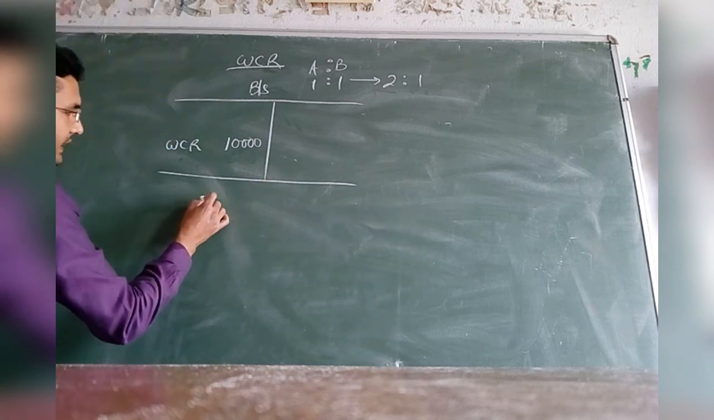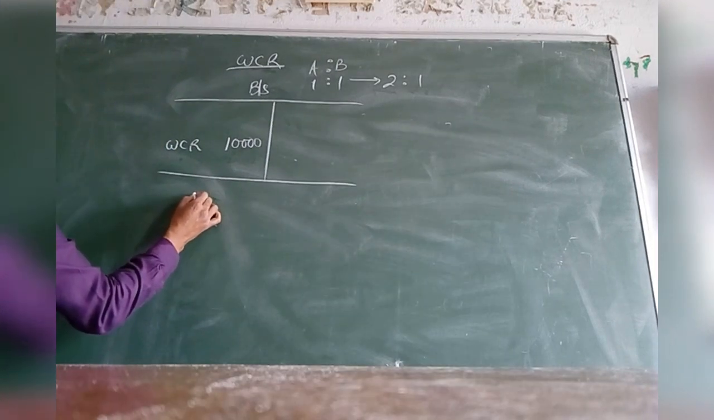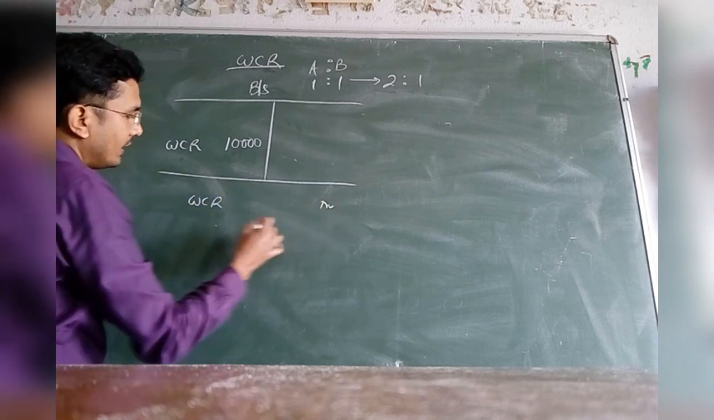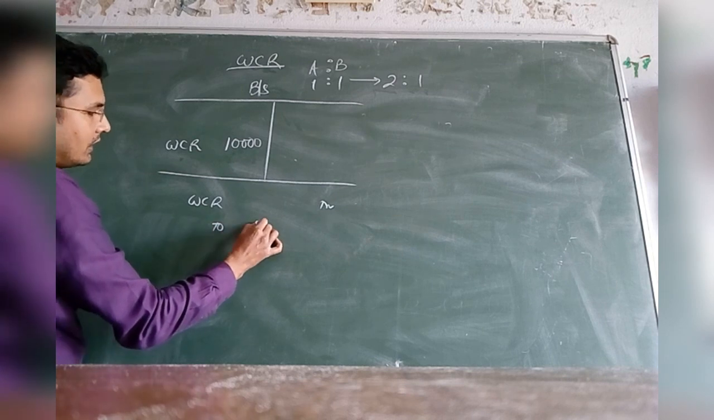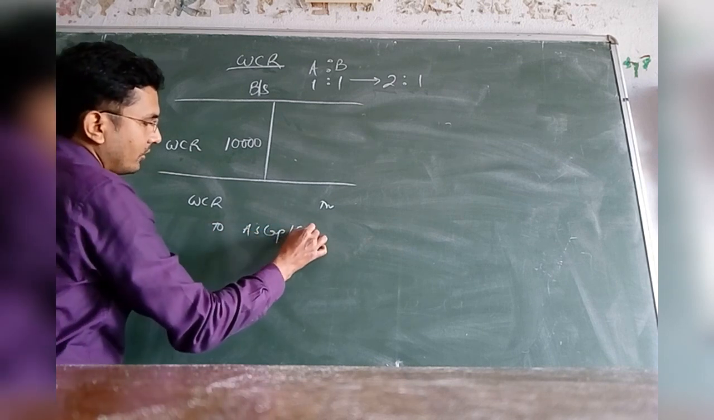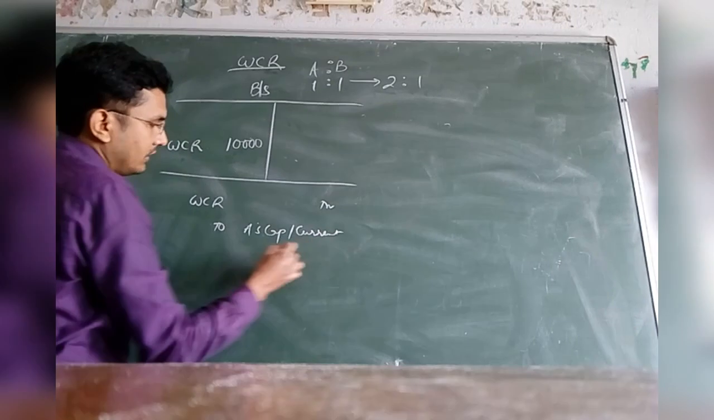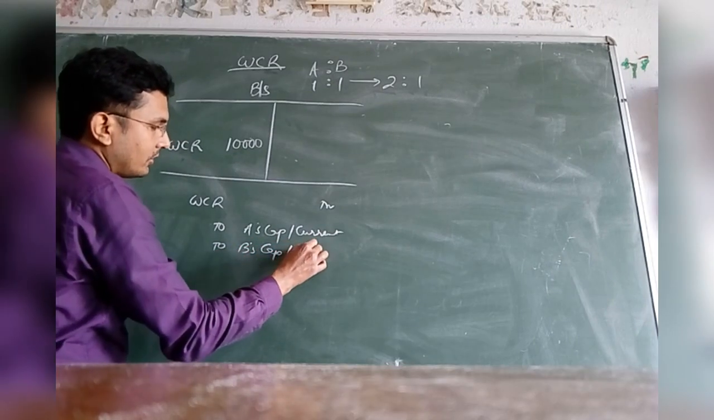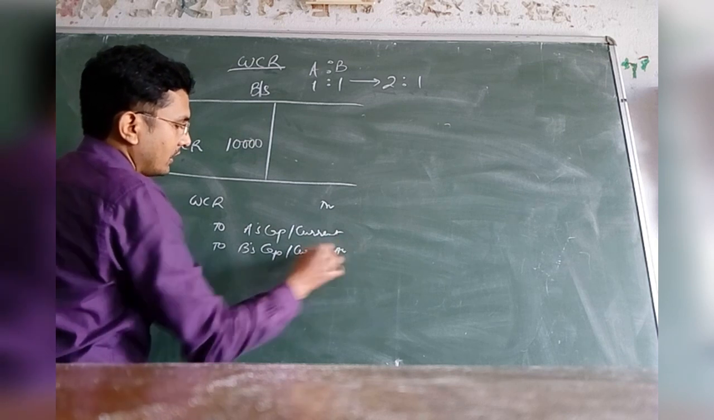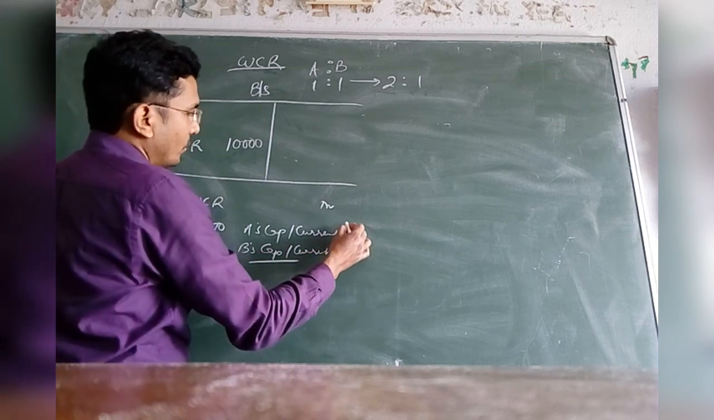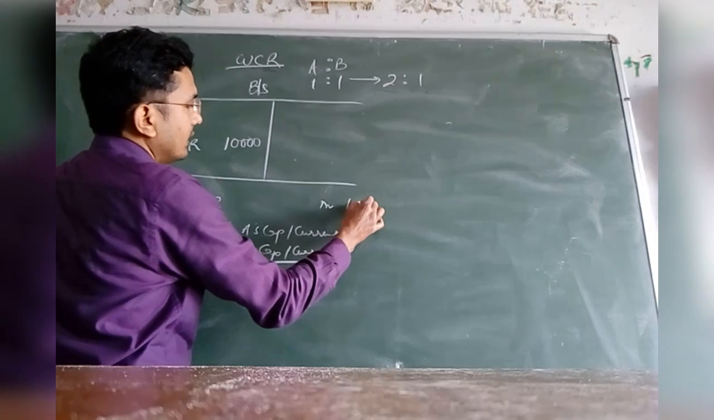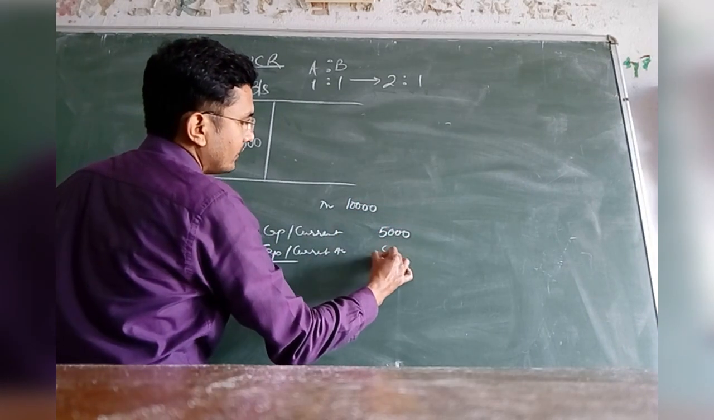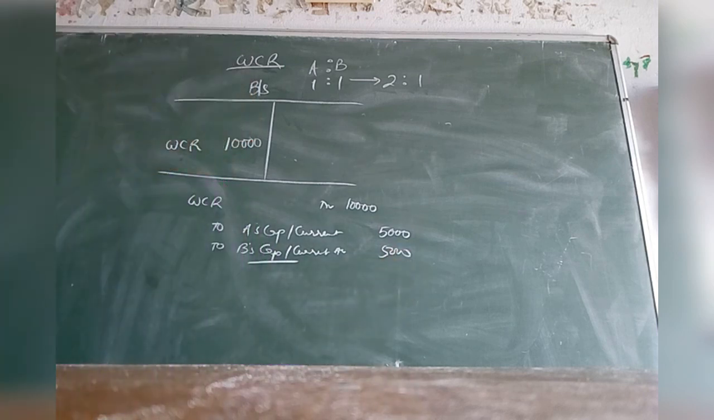So the journal entry will be: WCR account debit to A's capital or current account and to B's capital or current account in the old ratio, that is, 10,000 will be divided equally, 5,000 each.